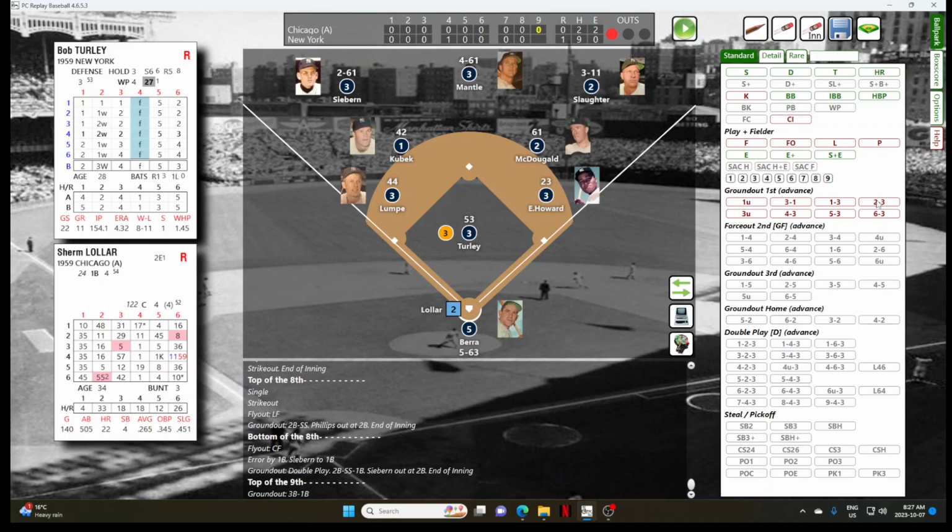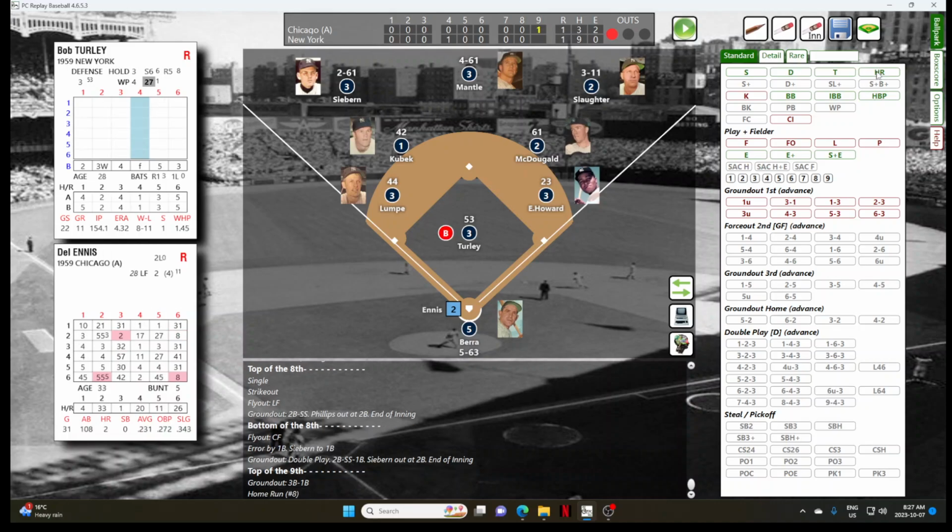For probably the most dangerous hitter on the White Sox, Sherm Lollar. Just as I called it, Lollar gets a hold of it. Deep fly ball. Over the head of Siebern, he watches it sail, and it's gone. Up, and out of here. And Lollar hits home run number 8, and he ties the game in the 9th. That was a heartbreaker for Turley. He has to collect himself. Casey Stengel is pacing in the bullpen.